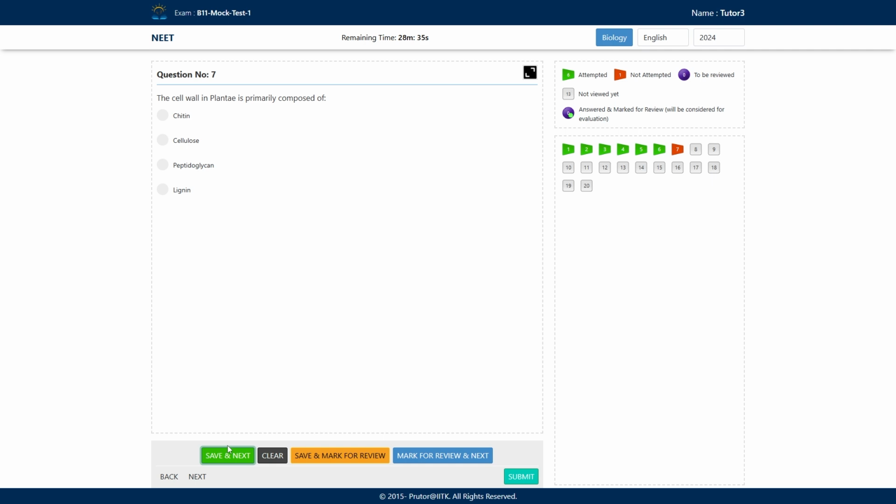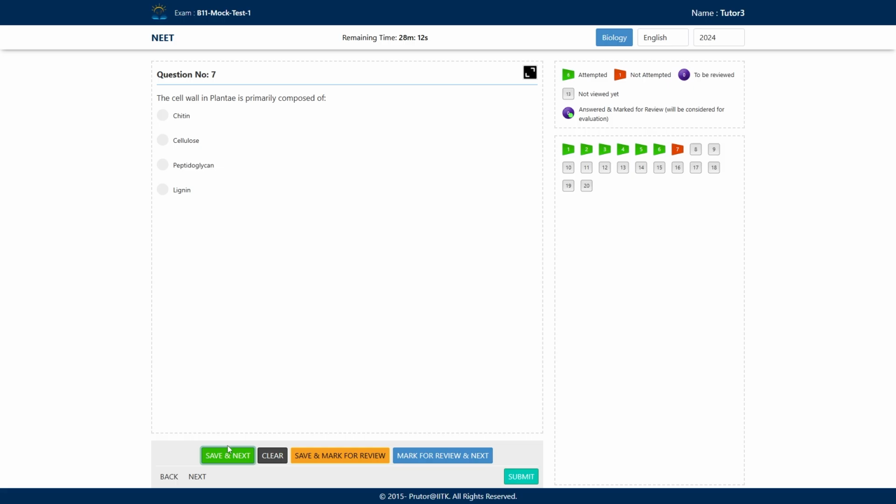Chitin. In which organisms do we see the cell wall made up of chitin? Fungi. Yes, fungi. They are having chitin, right? Their cell wall is made up of chitin. Peptidoglycan. Monera, very good.